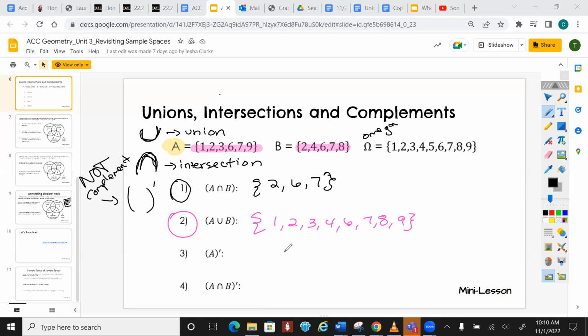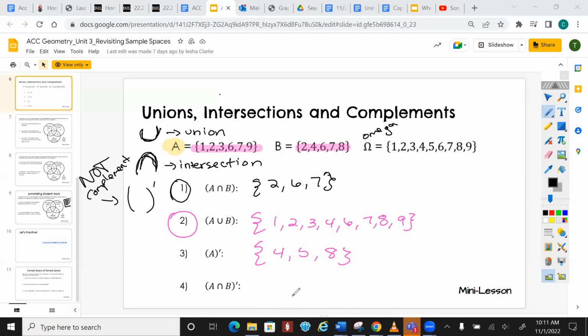Now number 3 is my favorite, because it's like saying something and then going, ha, not, or like psych, right? So what this is saying is take everything that's in A, not. Look at A: we got 1, 2, 3, 6, 7, 9. What numbers are we missing? 4, 5, and 8.